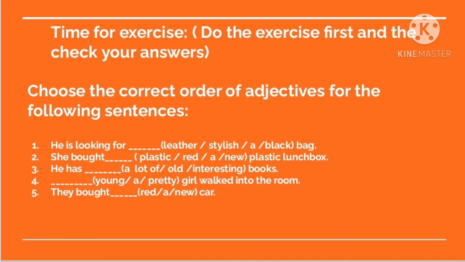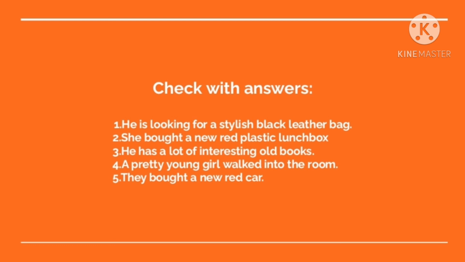So let's start with the exercise now. Pause the video, read the sentence, write the answer, and then check with the answer. Now let's check with the answer. The first answer is, he is looking for a stylish black leather bag. Second one, she bought a new red plastic lunchbox. Third answer, he has a lot of interesting old books. Fourth one, a pretty young girl walked into the room. Fifth one, they bought a new red car.